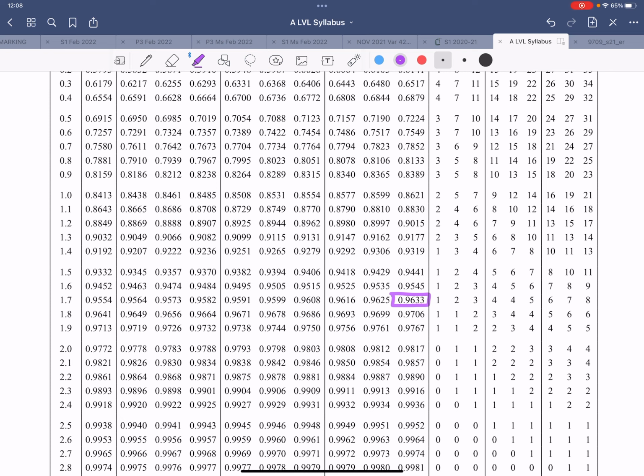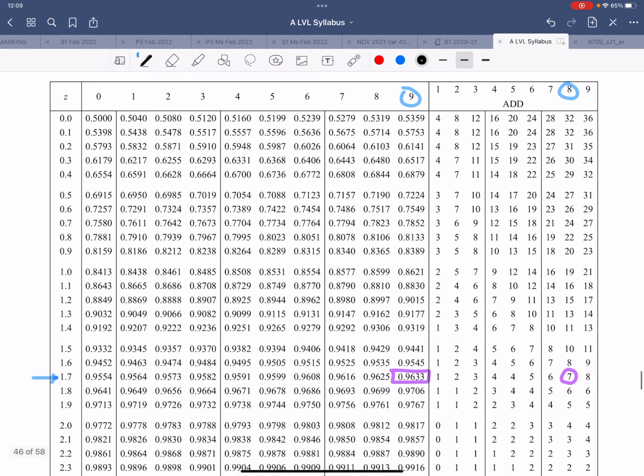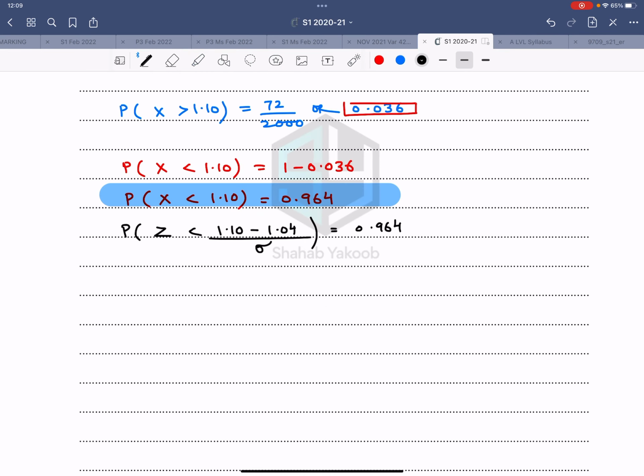964, that means I need 7, so I should choose this value. So 9633 plus 7 is 9640. So this is your 1.7, this is your 9, and this is your 8. So 1.798, that is the corresponding z value. So the corresponding z value is 1.798.